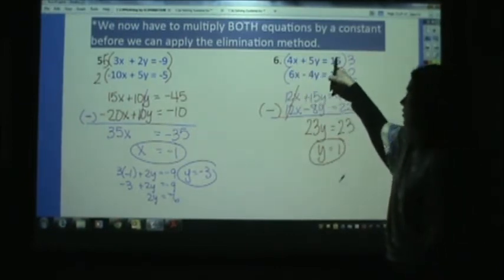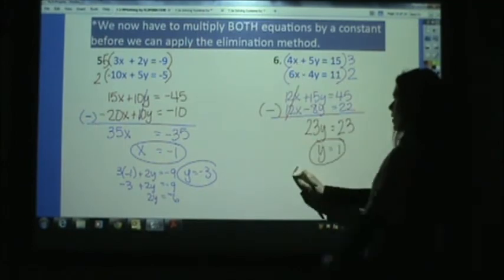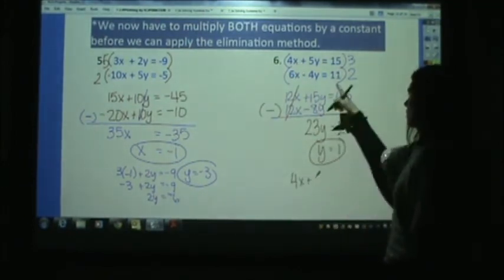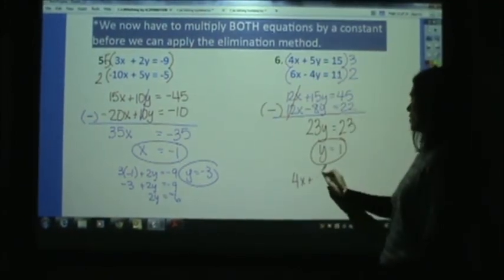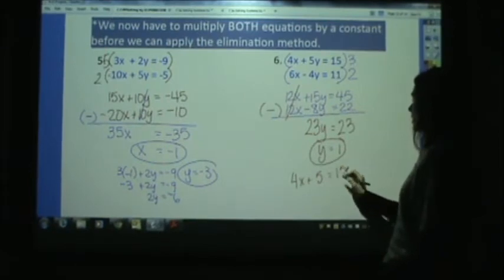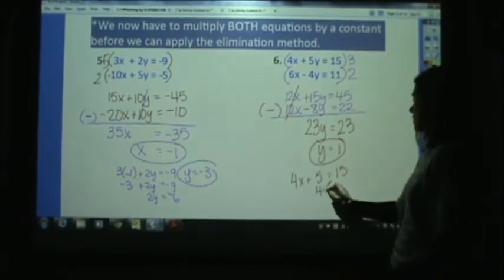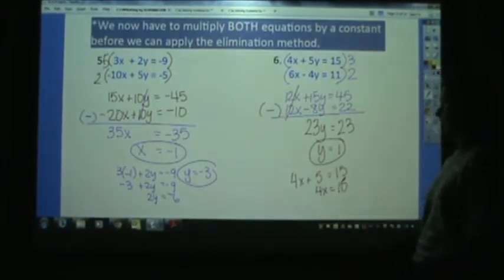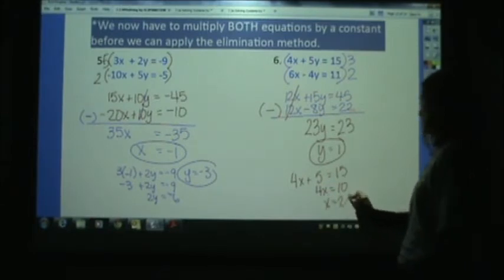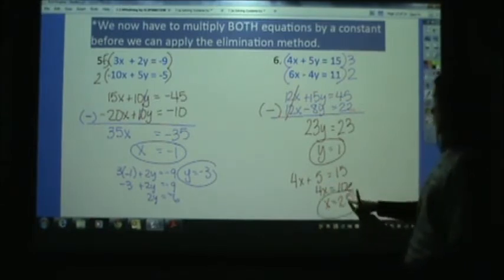Plug it in. I'm going to choose this equation, okay? 4x plus 5 times 1, I know it's 5, equals 15. Subtract 5. 4x equals 10. Divide by 4. x equals 2.5.